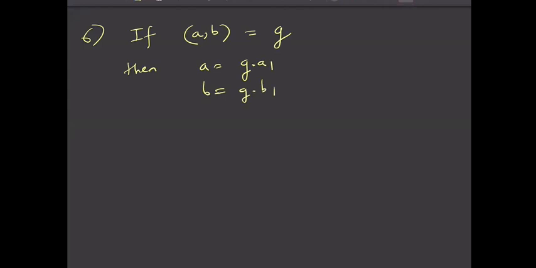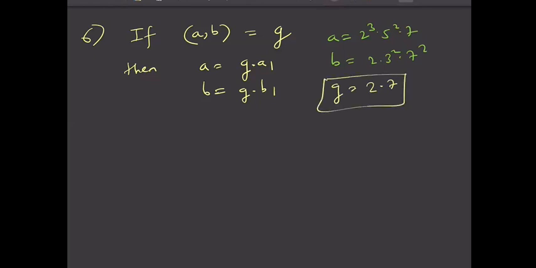So if the GCD of A comma B is, say, G, then I can write A as some G into A1, and B as some G into B1. Start thinking with examples. A is, for example, 2 cube into 5 square into 7, and B is 3 square into 2, sorry, let us write it in order, 2 into 3 square into 7 square. Now what is the GCD? GCD is the common part, that is 2 into 7.